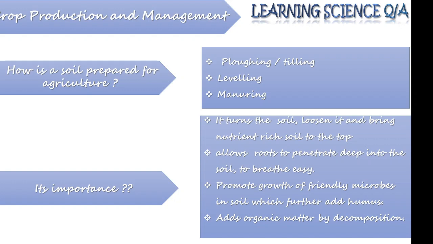It also adds organic matter by decomposition. There are several microorganisms that are living in our soil, like centipede, millipedes, ants, most of the kind of bacteria, fungi. They are all doing decomposition and adding organic matter in the soil. Now one more question comes from here. What is organic matter?